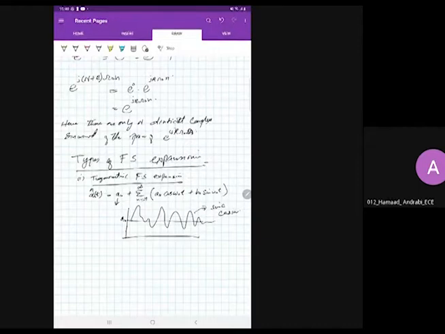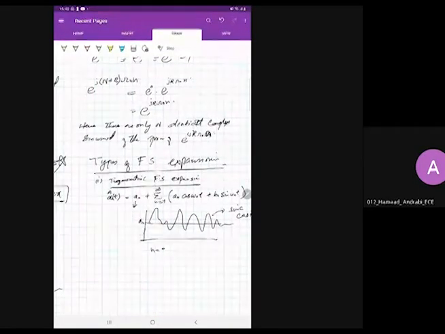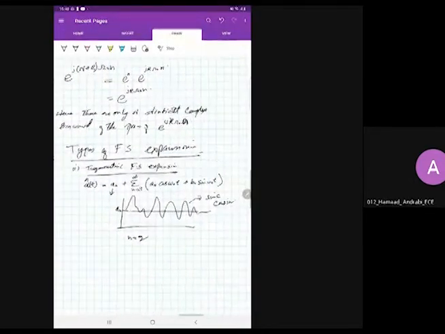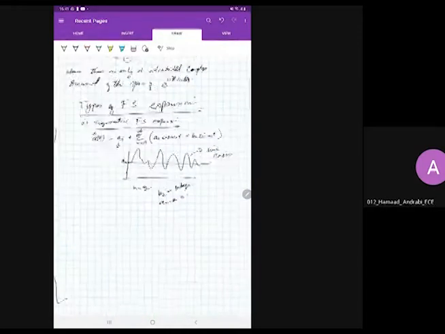If it is a sine wave, then say for example you have the second harmonic, n equal to 2. If you know it is sinusoidal, then b2 will be equal to some finite value. It will be some integer. If you know that the second harmonic has no cosine component, then a n will be equal to 0. So this is how it is being expanded. I'll definitely explain this.